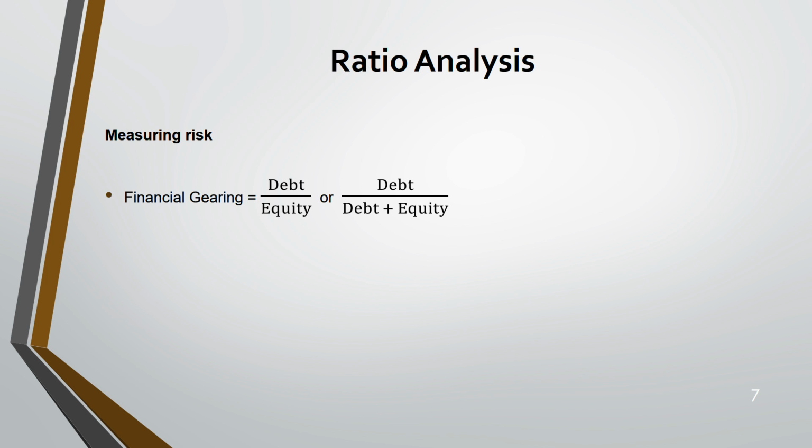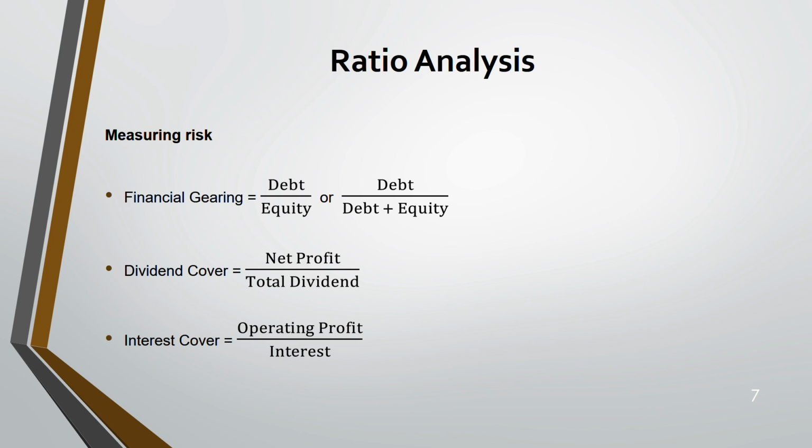Anyway. Next is dividend cover. With your net profit, how much dividend are you able to pay? So net profit divided by total dividend. Then interest cover: operating profit divided by interest. For interest cover, we are taking operating profit because interest and tax are deducted after operating profit.